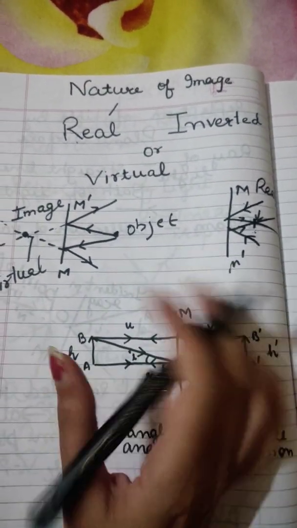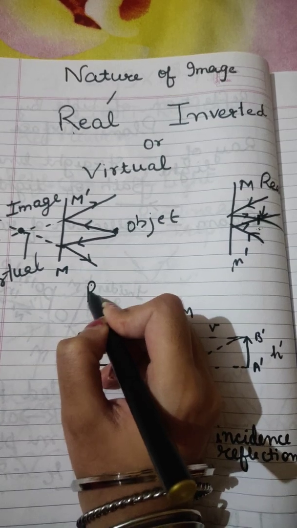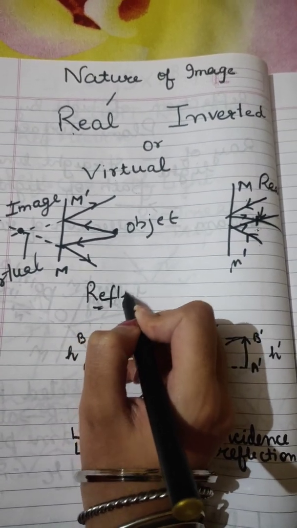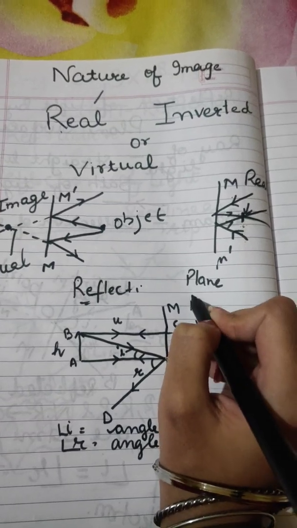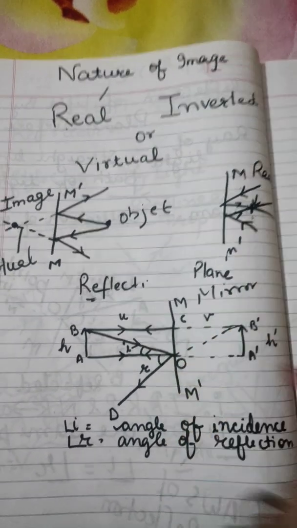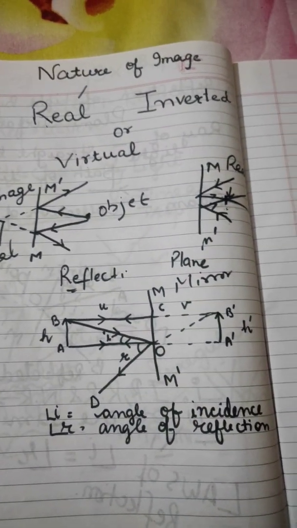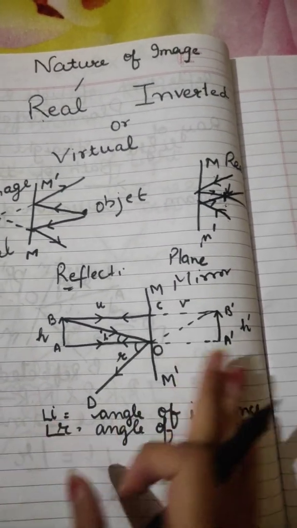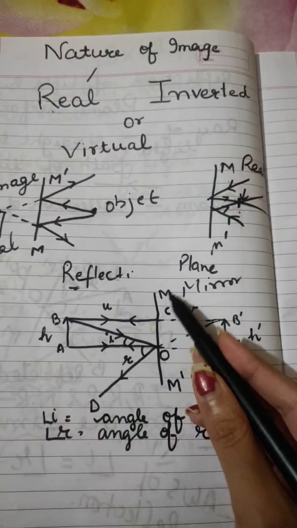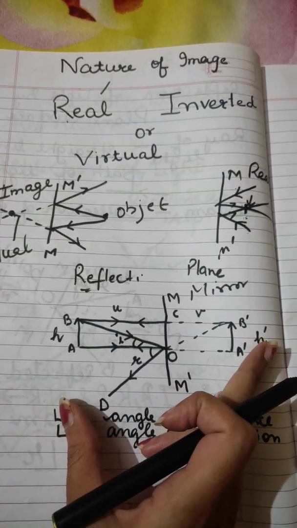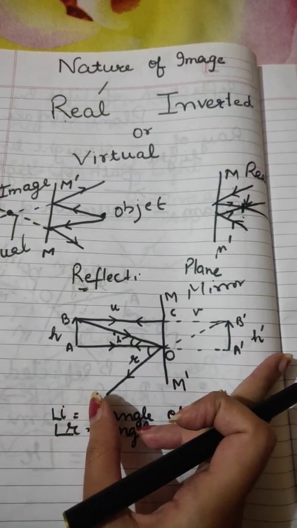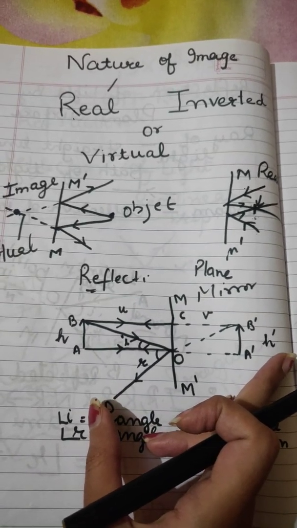Let's try to understand. Now we will discuss reflection through a plane mirror, not by a plane surface, but through a plane mirror. See, this is my plane mirror M dash. I'm going to derive some characteristics of a plane mirror as well. It's very important to discuss when an image is being formed by a plane mirror.